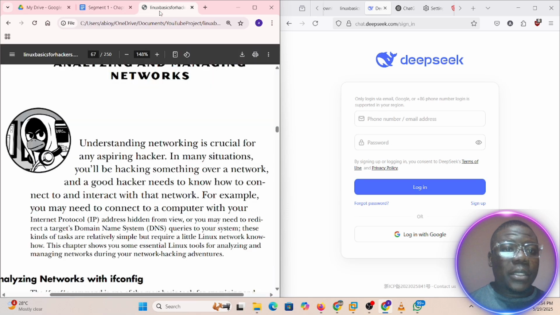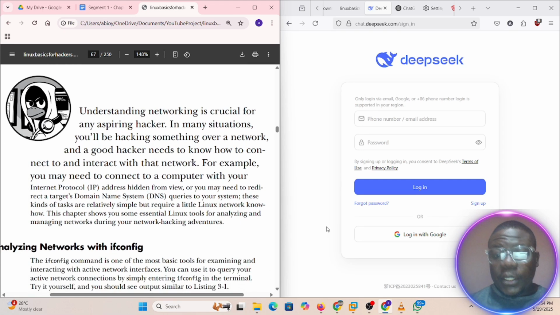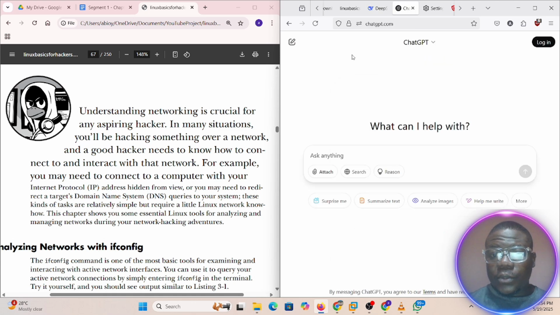So I'm not solely using this textbook alone. I have a note that I've already drafted that I'll be using. I have this that I'll be using. The reason why I'm having this here is because we'll be using AI also. So let me just open my ChatGPT here, and we have our notes here.